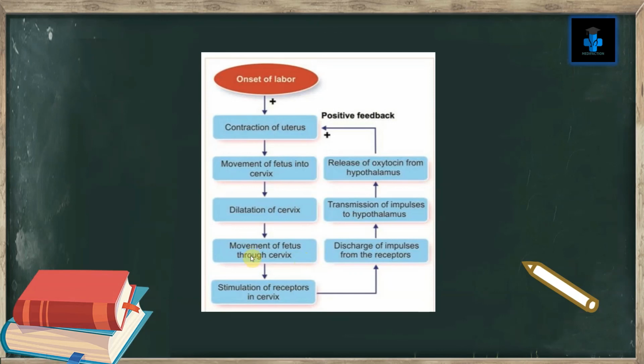And when this happens, receptors in the cervix are stimulated, which discharge impulses. These impulses are transmitted to the hypothalamus.